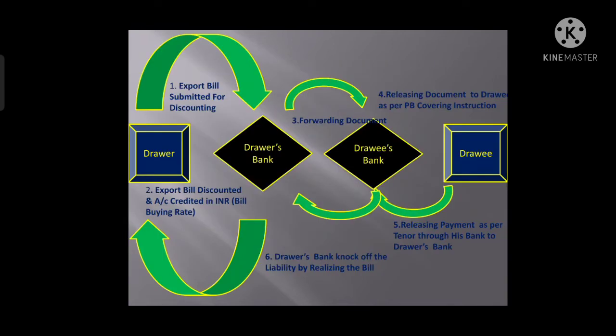Now we will discuss the process flow of a bill which is crystallized, right? So here is the drawer. In the first point, it has submitted the export bill for discounting.